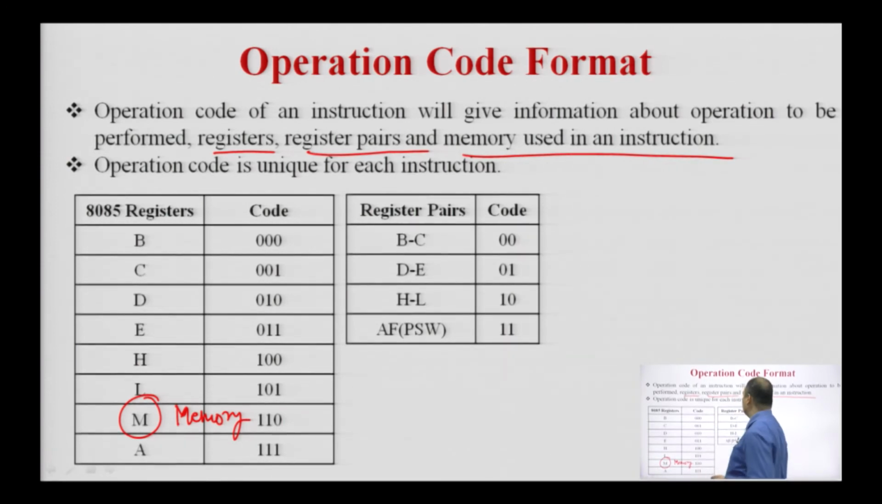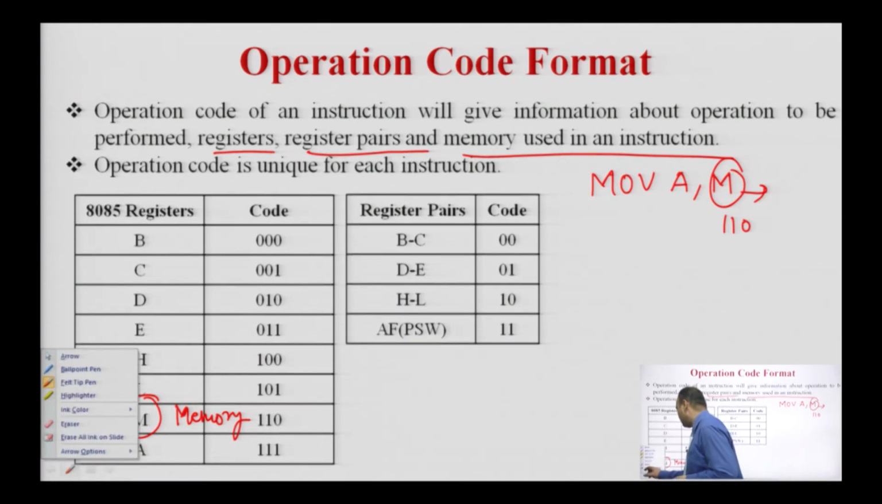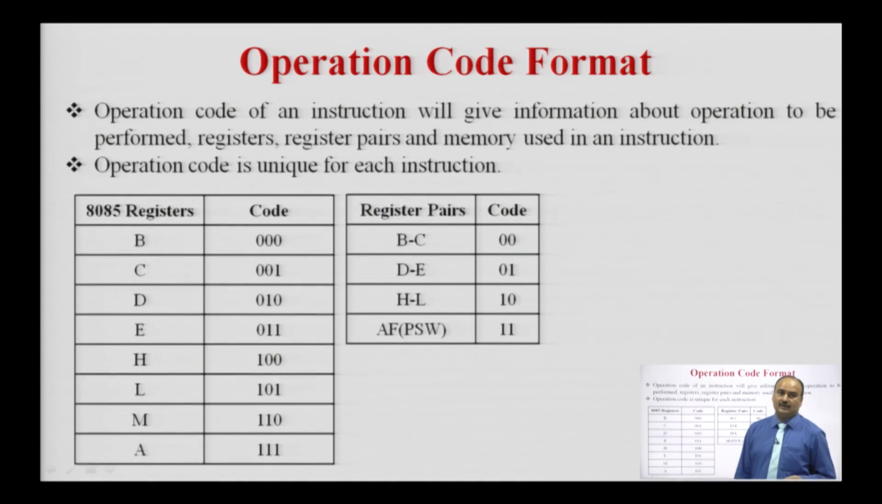So, whenever we use an instruction, suppose MOV A comma M, the code for this M is 110, present in the form of that binary combination. Similarly, for register A, that is the accumulator, the code is 111. So these are the codes used in the form of a binary pattern of 0 and 1 for the general purpose registers B, C, D, E, H, L, memory and the accumulator.